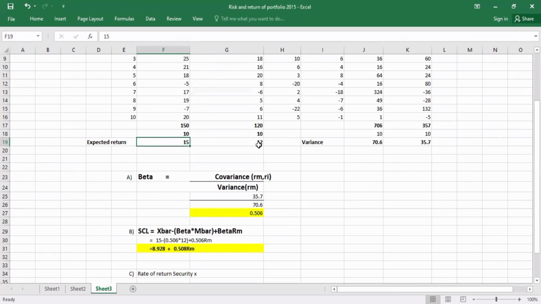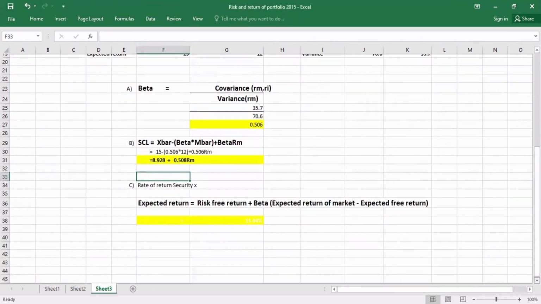M bar we calculated as 12 in the table. Then beta again, 0.506. We put this information into the formula, and the answer became 8.928 plus 0.506 Rm. This is the answer for part B.